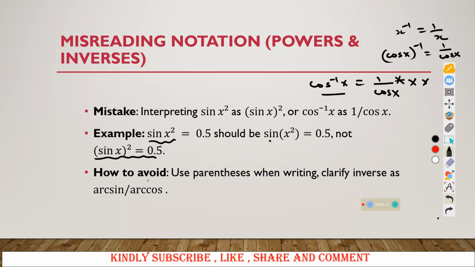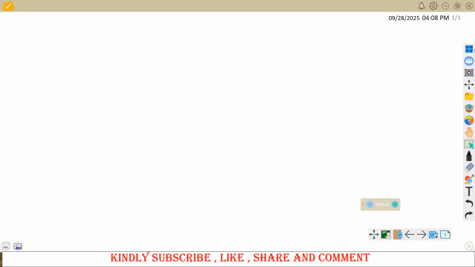So how to avoid this? Use brackets or parentheses when you are writing. Clarify inverse as arc sine or arc cos. So writing cos inverse, you can say it is arc of cos, arc to mean the inverse. So here you have to be careful, especially when you are dealing with the powers and the inverses in what we call trigonometry. Otherwise, you might lose marks out of that.